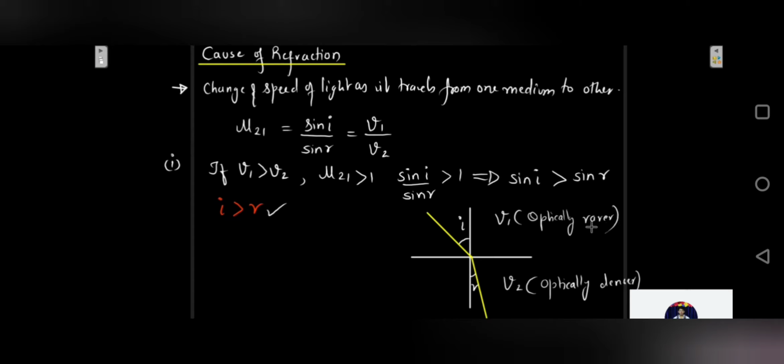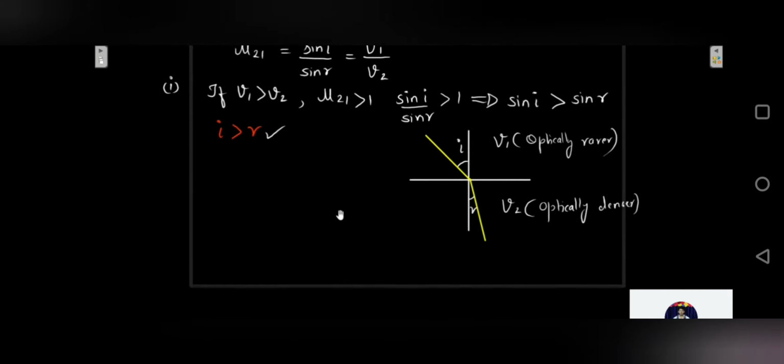So that is what we had studied, that when a ray of light travels from a rarer medium to a denser medium, the angle of incidence will be more than the angle of refraction. So hence, a ray of light bends towards the normal as it refracts from a rarer medium to a denser medium. The second situation, what is going to happen if V1 is lesser than V2?